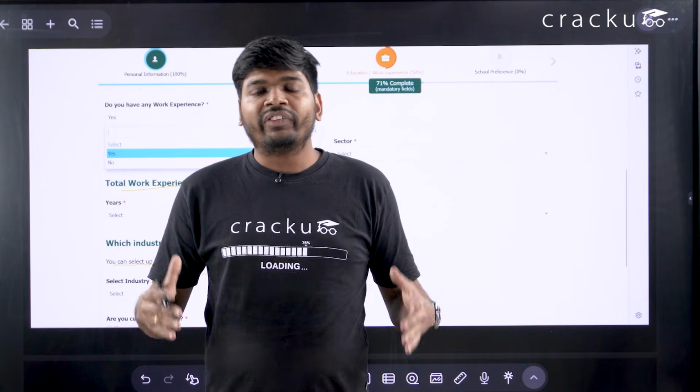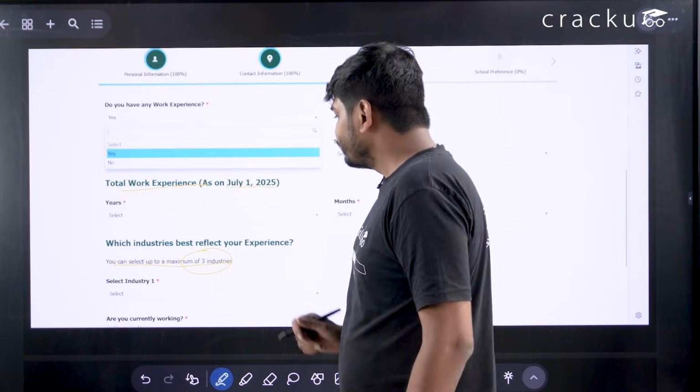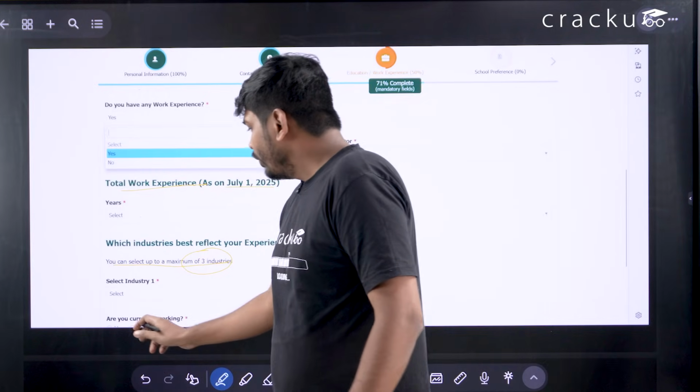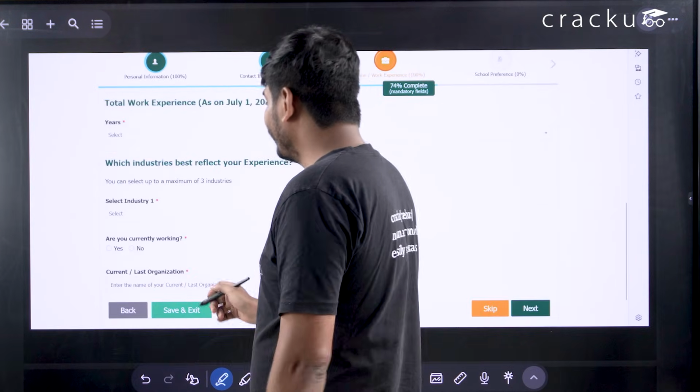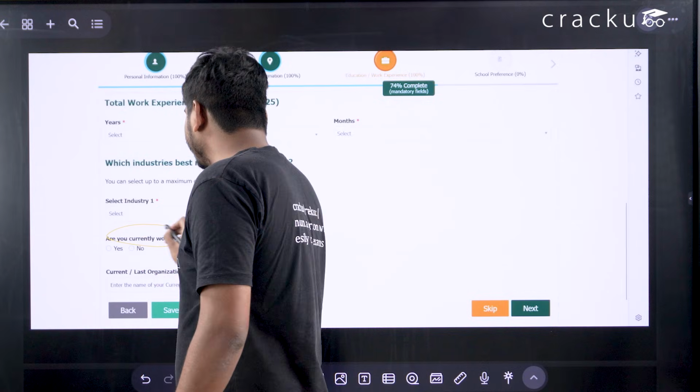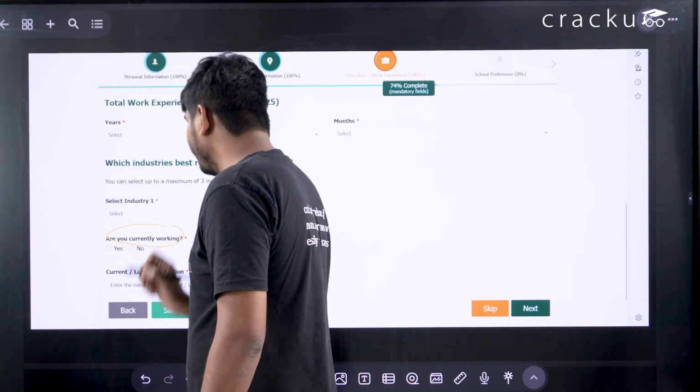If you have worked in different industries, you have to select them here. And also, if you are working currently, you have to select yes. If you are not working currently, you have to select no.